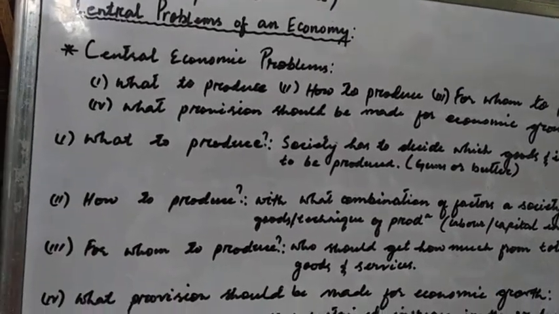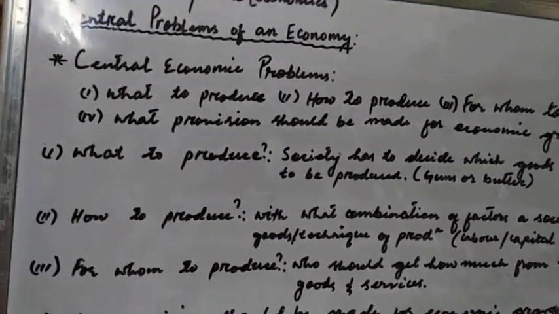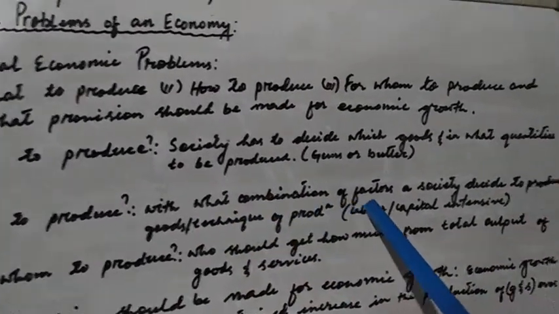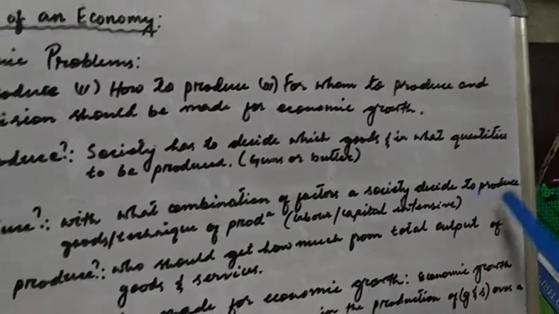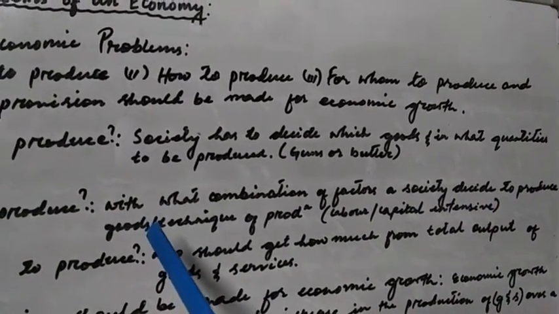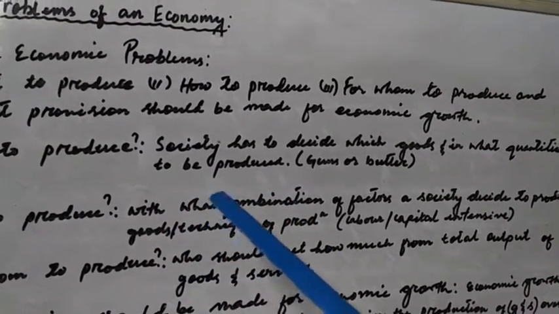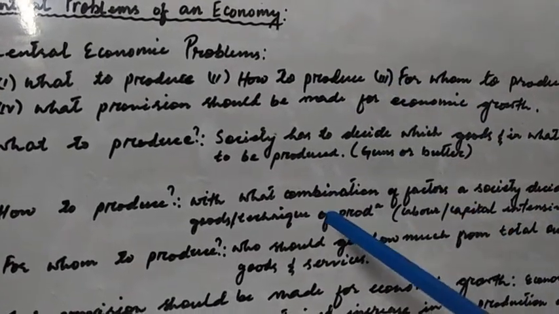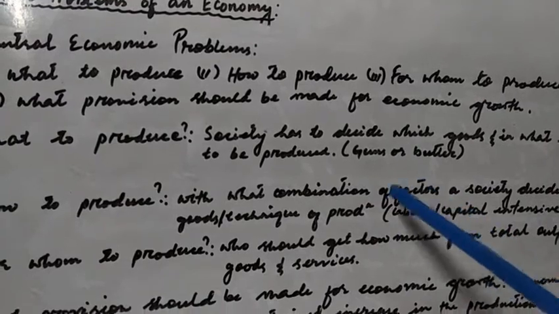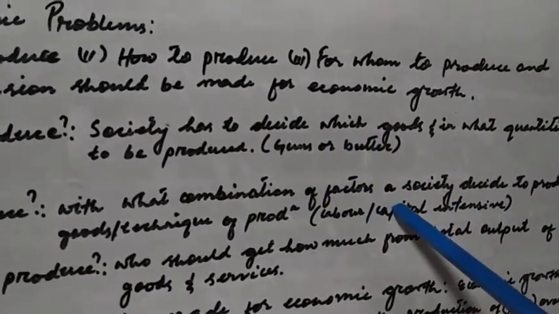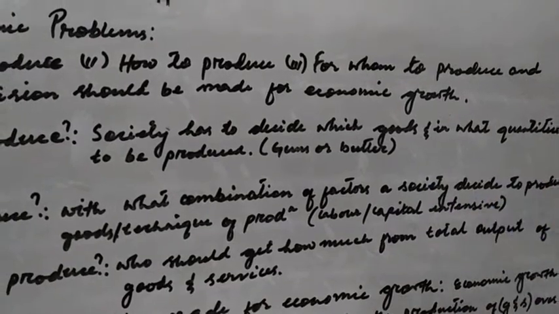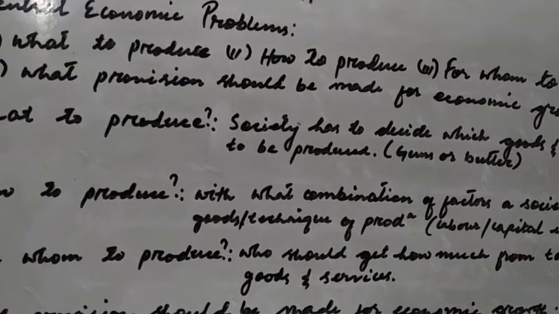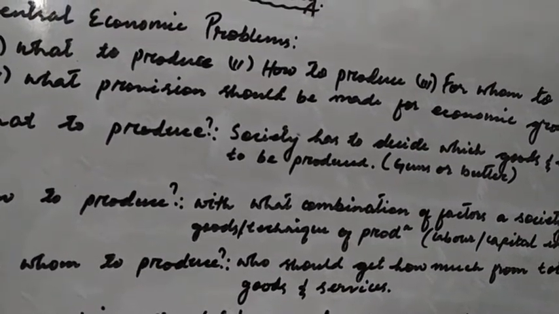The second problem is how to produce. This means that society has to decide with what combination of factors it will produce particular goods or services, or what technique of production is to be carried out in producing those goods and services, whether a labor intensive method or a capital intensive method. Each technique has a different combination of resources like labor and capital.